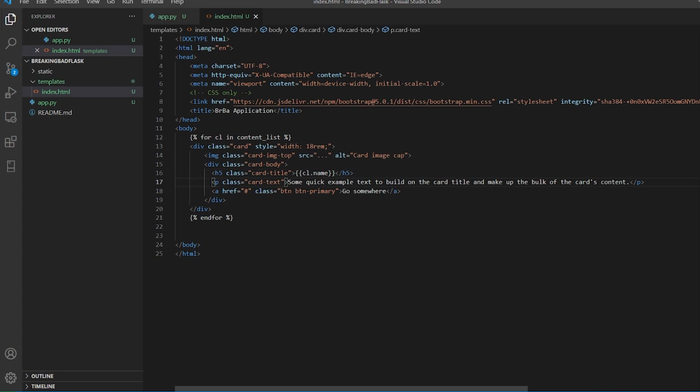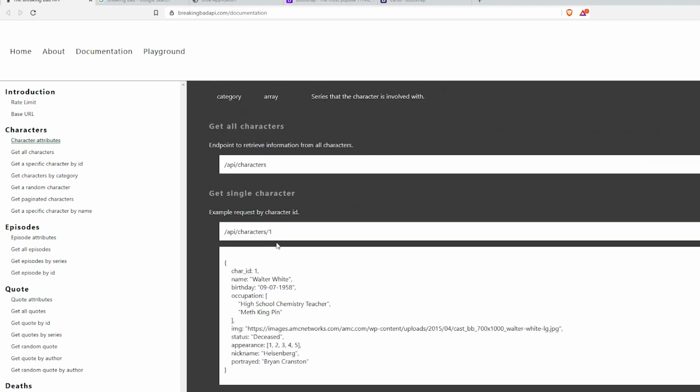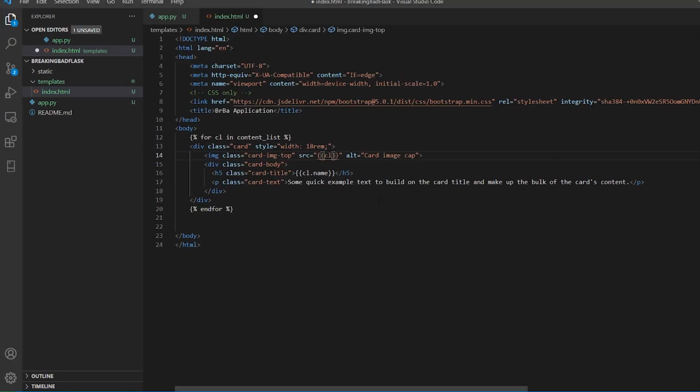Now similarly, I can get rid of the text over here. First of all, let me get rid of the button. I don't require a button because this application I want to just show just like we have it. So, a standard application. And now here I'll do something fun. I'll remove this, I'll put Jinja, I'll say CL, and now if you want to look how it works, see, here they have extracted one data. I said name, I got Walter White. I'll say img because it holds the image of my character. So I'll say .img and we have it.